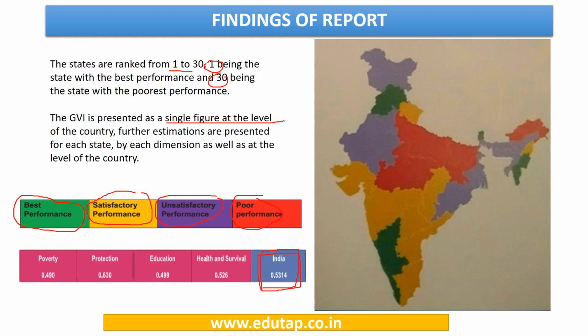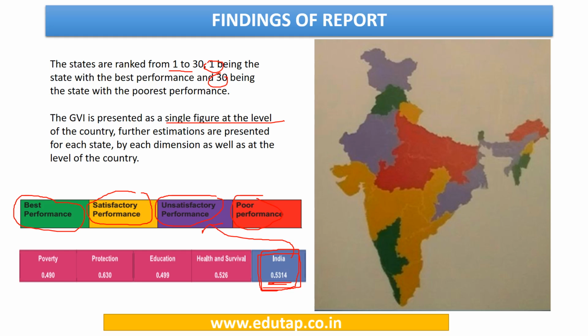In the next slide we will see that this score falls in the category of unsatisfactory performance. Overall, India's performance lies in unsatisfactory performance.